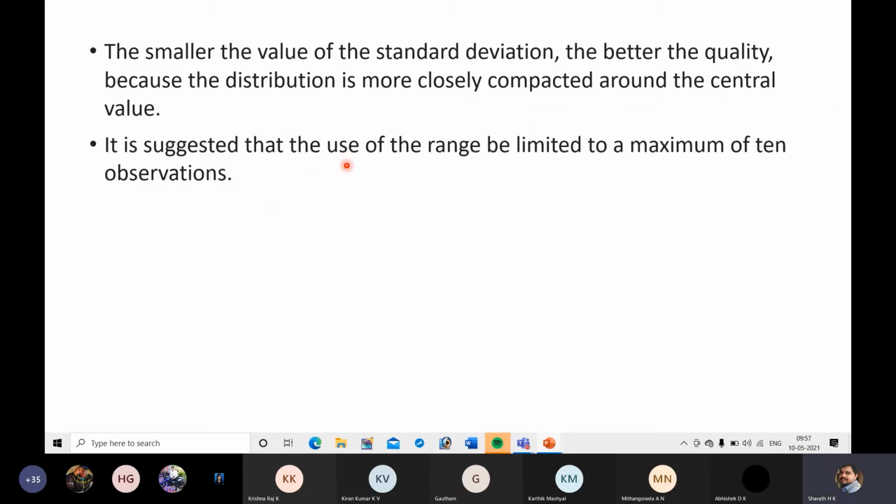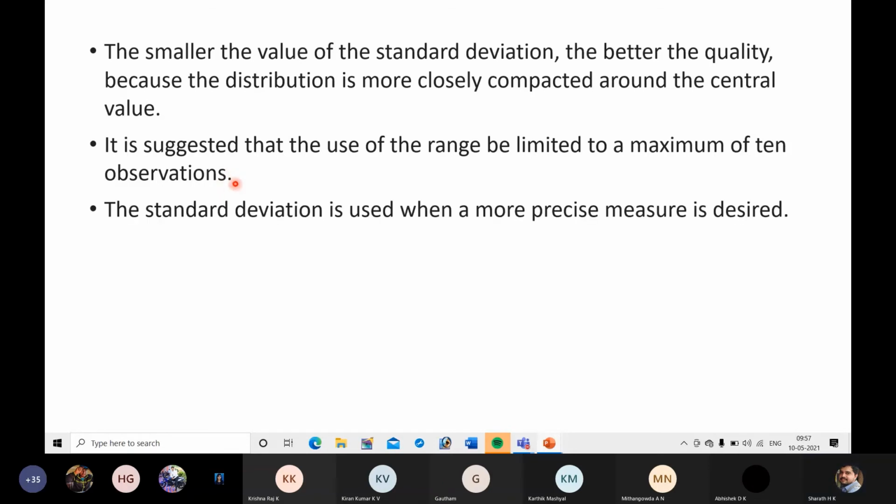It is suggested that the use of the range be limited to a maximum of 10 observations. So usually there is a limit for usage of range. We don't use range quite often in quality control. We depend on standard deviation in quality control. Ranges are preferred if the number of observations is only 10. The standard deviation is used when a more precise measure is desired. In quality control, we need a more precise measure of quality. For that reason we depend on standard deviation.